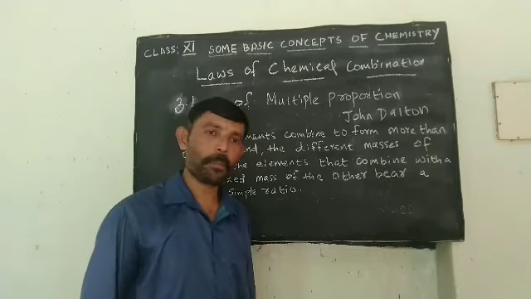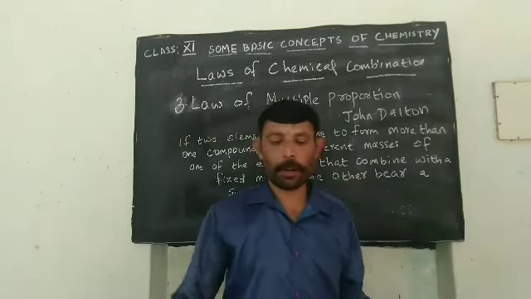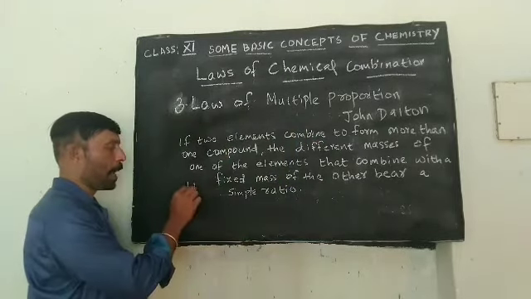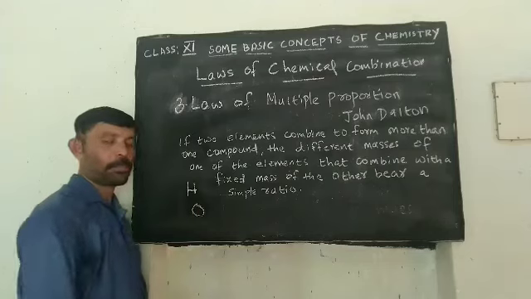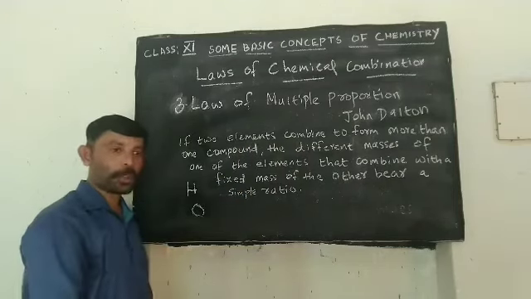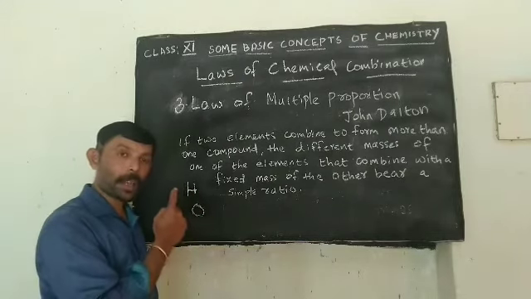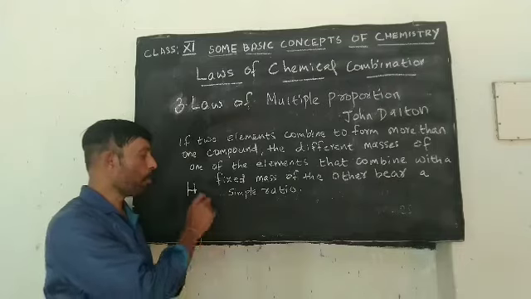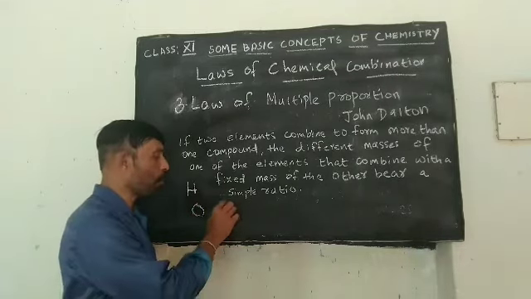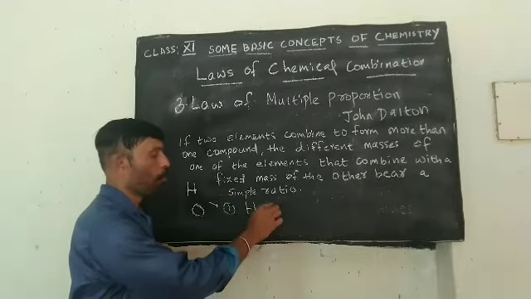What does it mean? Two elements are combining together. For example, we are considering the two elements hydrogen and oxygen. We are taking the first element as hydrogen and the second element as oxygen. These two elements are combining together in different ratios. The first compound that we get is water, H2O.